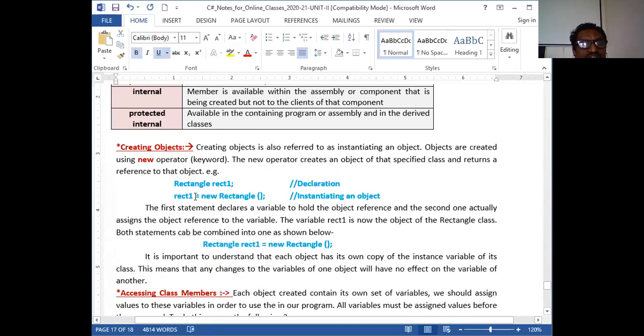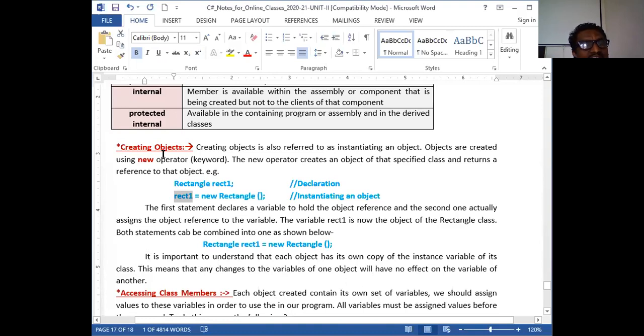If I set rect1.length equal to 20, rect2's length will not be affected. Rect1 and rect2 each consume separate 8 bytes and have their own data members. That is the meaning of this sentence.